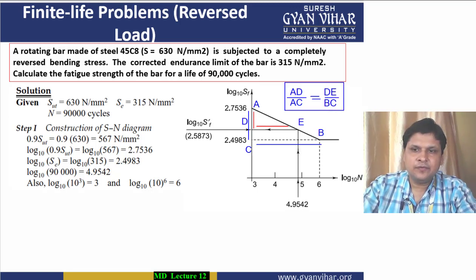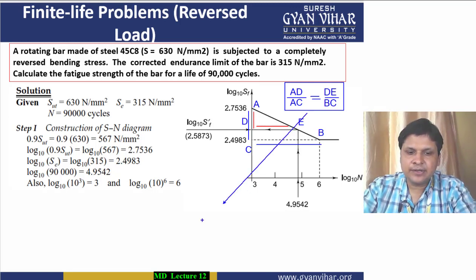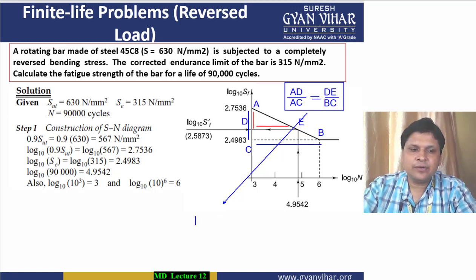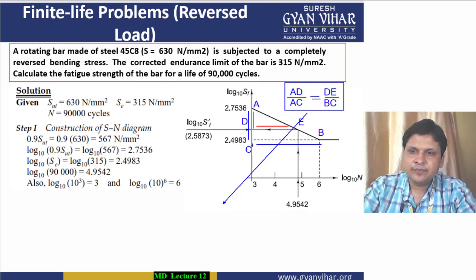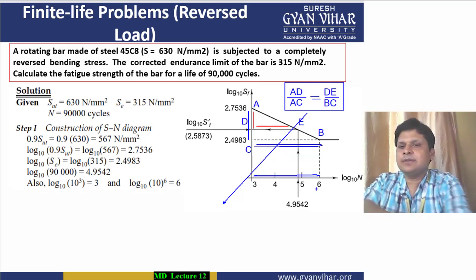Now further, this particular thing which I have written can again be written as BC. Here you can see that BC, this particular length from B to C, will be equal to this particular length. All right, and this is how much? This is equal to 6 minus 3.